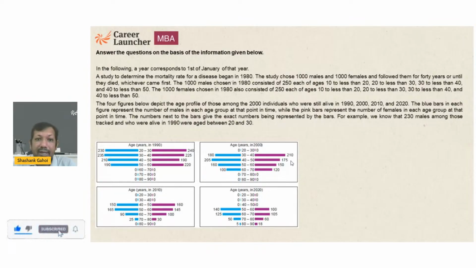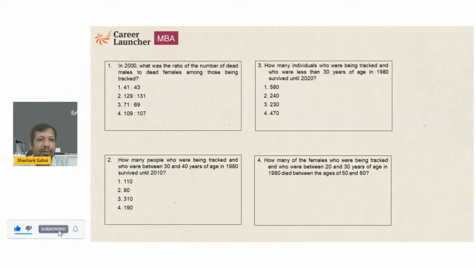The 1,000 males chosen in 1980 consist of 250 each of ages 10 to 20, 20 to 30, 30 to 40, 40 to 50, and four figures are given, profiling different years. So basically, anyone who was 10 to 20 in 1980 is going to be 20 to 30 in 1990, 30 to 40 in 2000, 40 to 50 in 2010, 50 to 60 in 2020, and this is what the whole question is talking about.